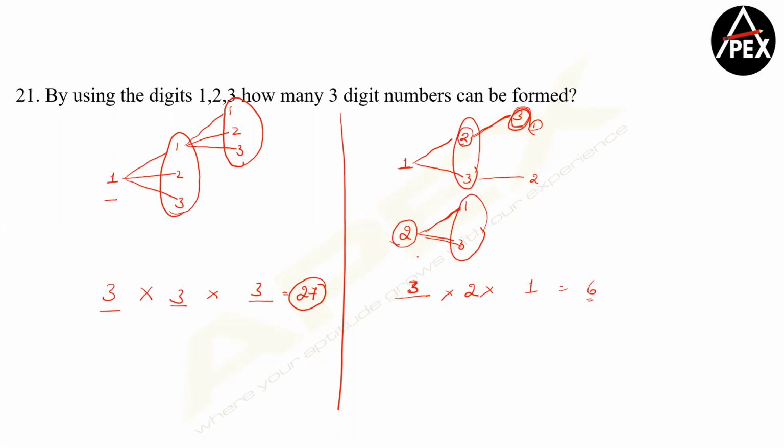Remember, if repetition is not allowed, I have only 3 digits. So the first place can have 3. Repetition not allowed, reduced by 1, this becomes 2. Again, repetition not allowed, reduced by 1, this becomes 1, and therefore the answer becomes 3 factorial.